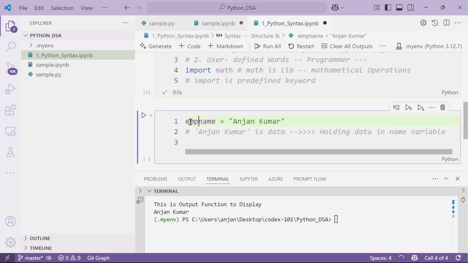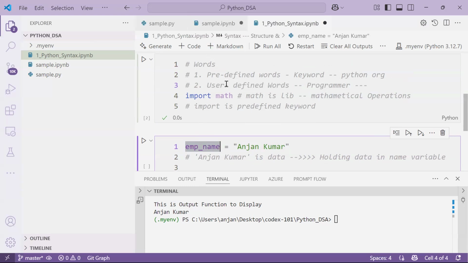employee name. Okay, employee name. So employee name is one variable, and we are holding one of the names, and the name of the variable is employee underscore name, and we're just holding this particular data. See this emp name, it's your choice what name you want to use, what name you want to create. It's up to you. There is no specific format, something like that. We do have some kind of rules, I can tell you.